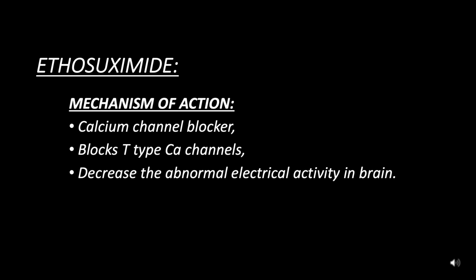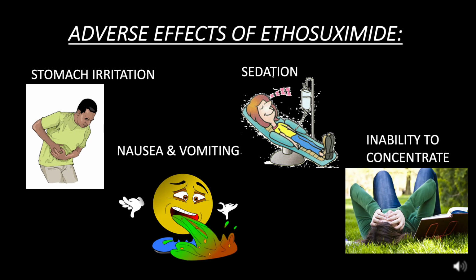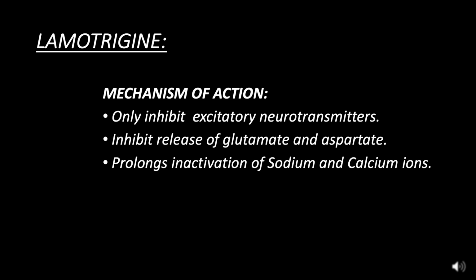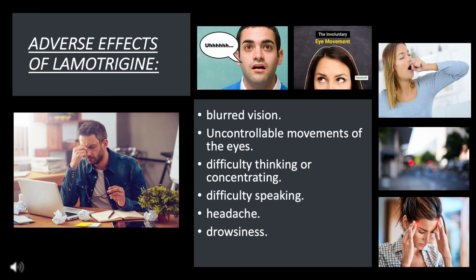Ethosuximide, mechanism of action: calcium channel blocker, blocks T-type Ca channels, decreases the abnormal electrical activity in the brain. Adverse effects of ethosuximide: stomach irritation, nausea and vomiting, sedation, inability to concentrate. Lamotrigine, mechanism of action: inhibits excitatory neurotransmitters, inhibits release of glutamate and aspartate, prolongs inactivation of sodium and calcium ions. Adverse effects of lamotrigine: blurred vision, uncontrollable movements of the eyes, difficulty thinking or concentrating, difficulty speaking, headache, drowsiness.